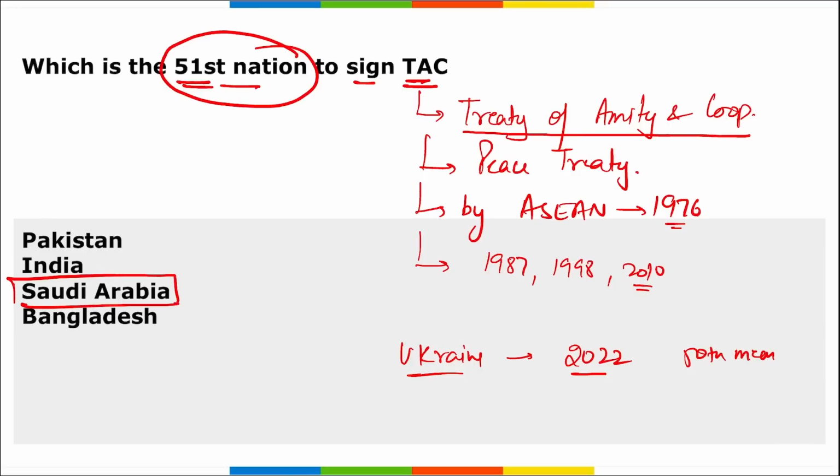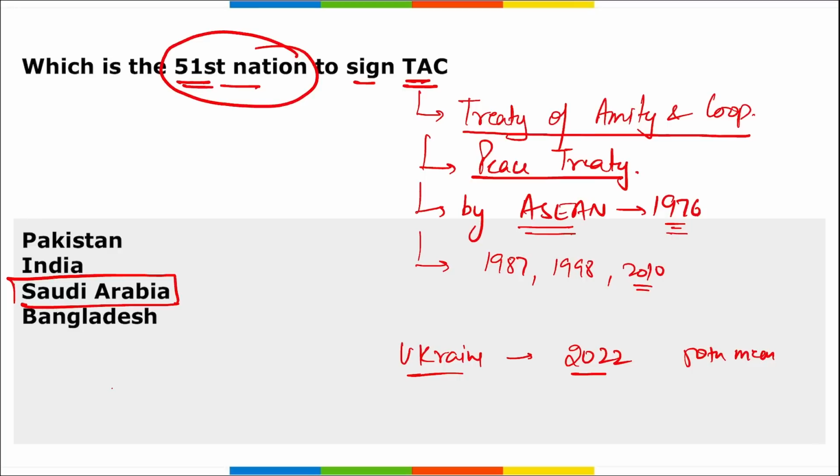So we discussed TAC, that is your Treaty of Amity and Cooperation. And this is a peace treaty. It was signed by Asian nations in 1976, and there are 51 member nations now, and which is the 51st member nation right now? Saudi Arabia. Correct?